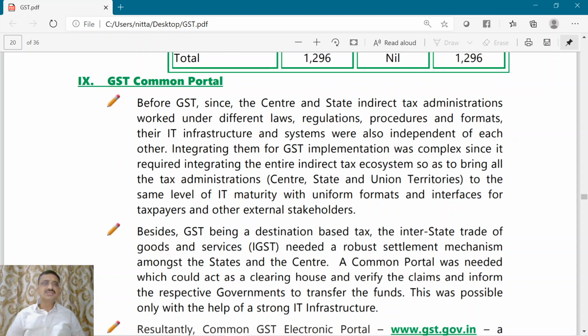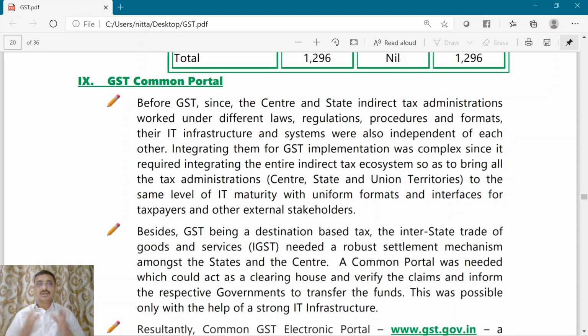Service tax used to have a separate set of IT infrastructure, a separate set of forms, a separate set of formats, etc. Now, coming to the state level sales tax, each and every state used to have their own IT infrastructure, their own rules, their own regulations, their own acts, their own formats, and everything was different, and there was a whole lot of confusion and a whole lot of compliances were required to be made by the stakeholders.